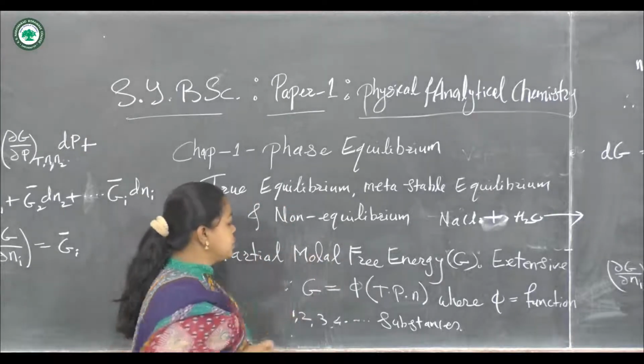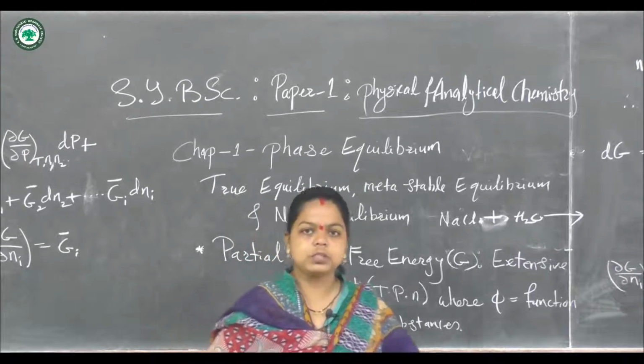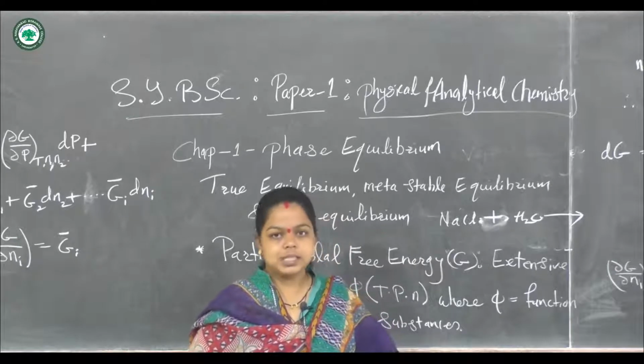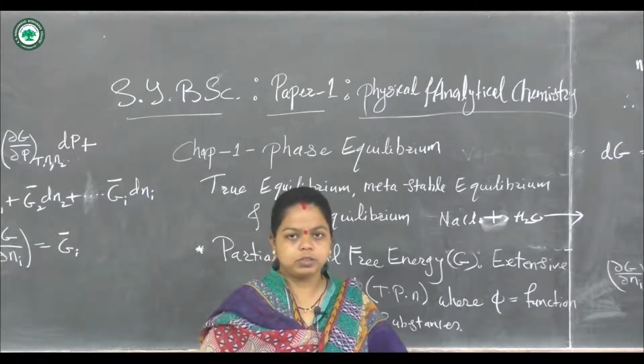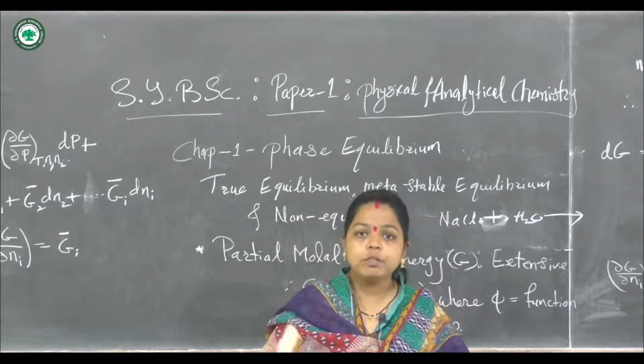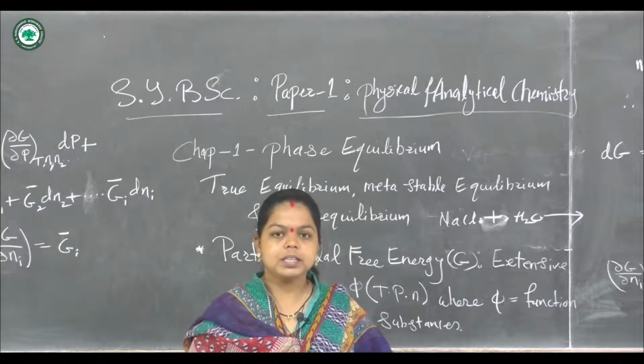Now we know that this molar free energy, which is also called the chemical potential of the substance, or the available energy, is an extensive property of the substance. That means it depends upon the number of moles of the substances present in the system.